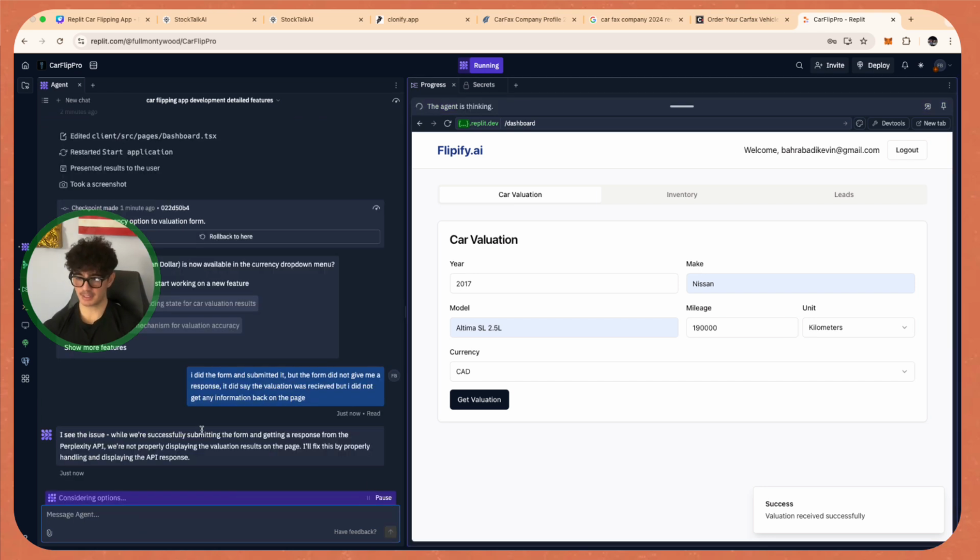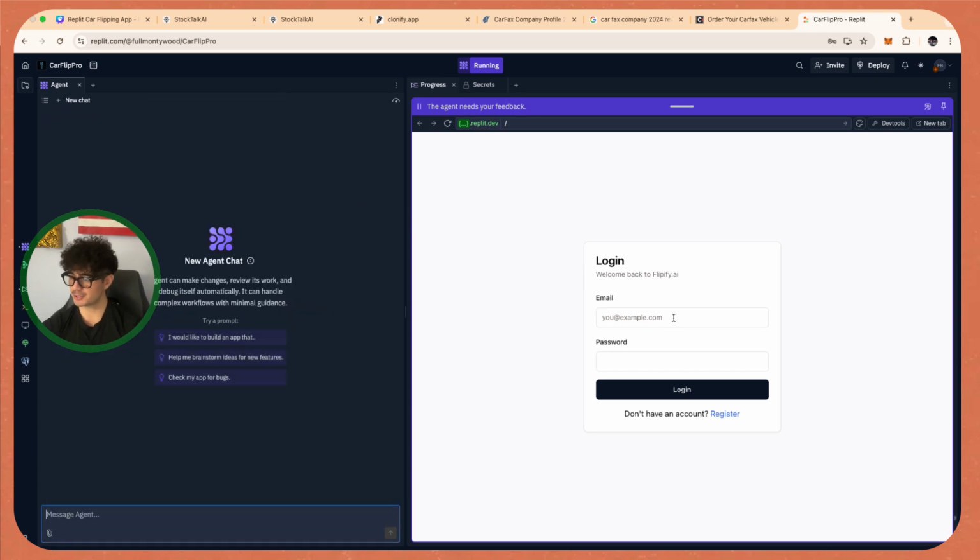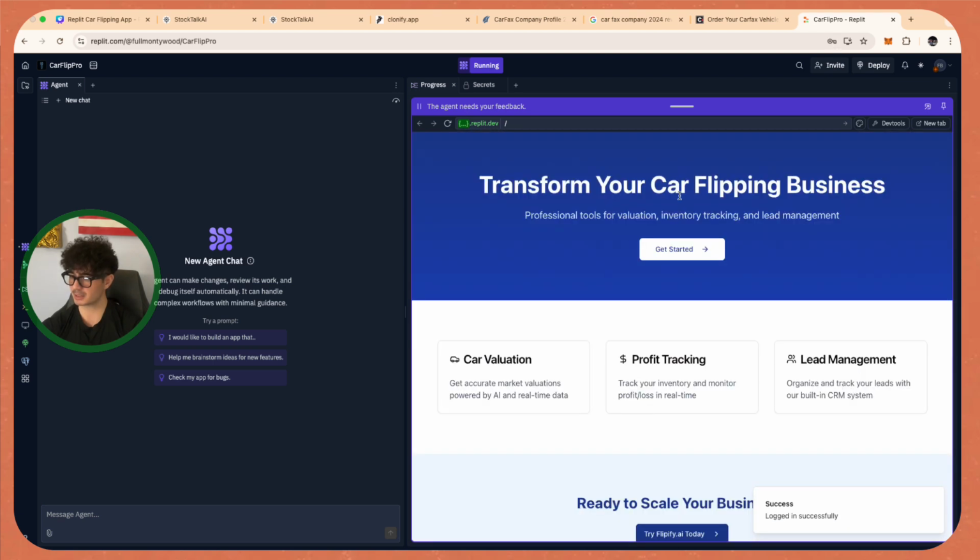Okay, so it says it sees the issue. So it says, while we're successfully submitting the form and getting a response from the Perplexity API, we're not properly displaying the valuation results on the page. Okay, so it already knows what the issue is, which is absolutely beautiful. It gave us that new update, and it also said that the chat is getting too long. So we're just going to open up a new chat with the agent, and we're going to also check if this functionality works. So we're just going to do the exact same thing here, guys.